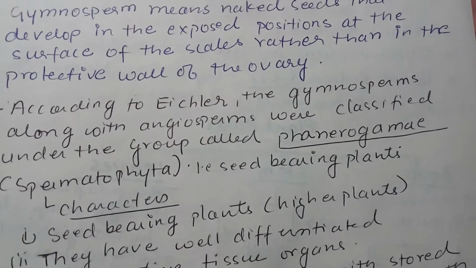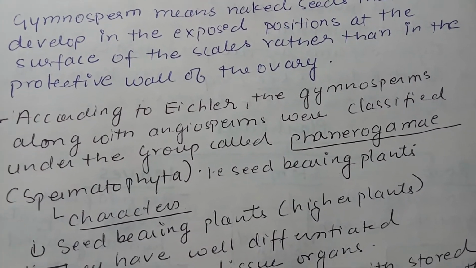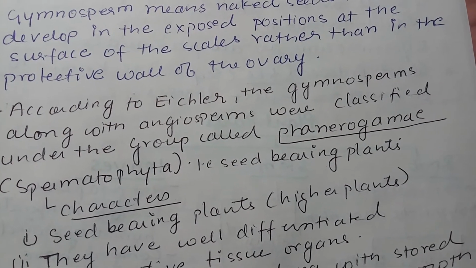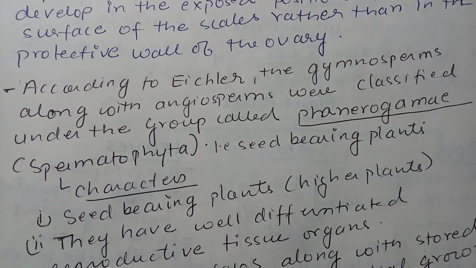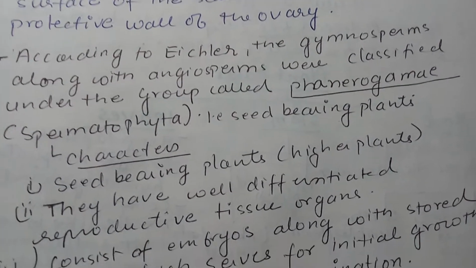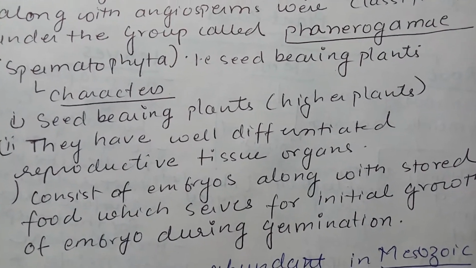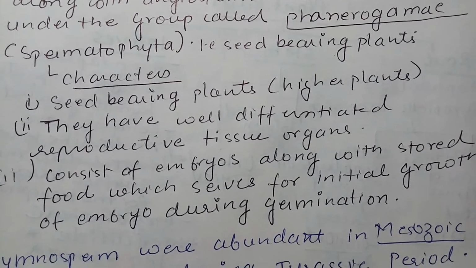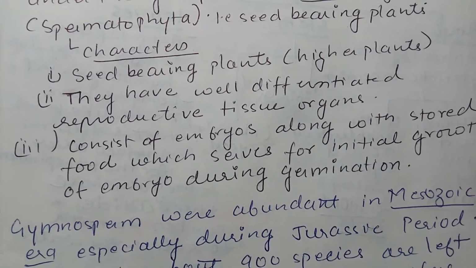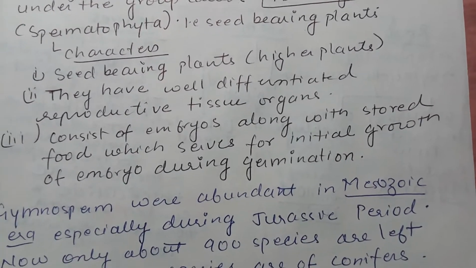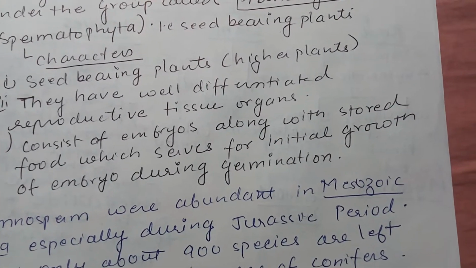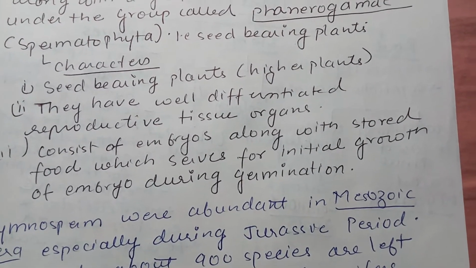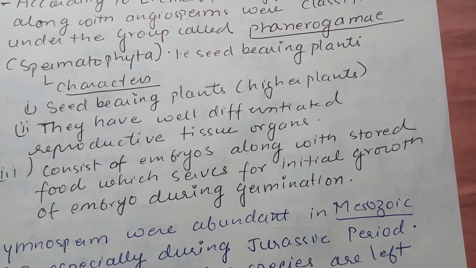Now, according to Eichler, the Gymnosperm along with the Angiosperm were classified under the group called Phanerogams. They are also called Spermatophyta. They are seed-bearing plants. What are the characteristics? They are all seed-bearing plants. They are also known as higher plants. They have well-differentiated reproductive tissue organs, consisting of an embryo along with stored food which serves for initial growth of the embryo during germination. So whatever seed is produced, it carries the nourishment.